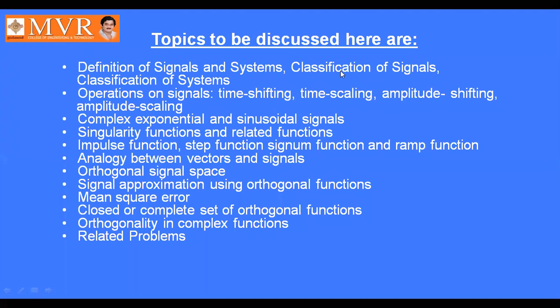Next, complex exponential and sinusoidal signals. Singularity functions and related functions: impulse function, step function, signum function, and ramp function. Next, analogy between vectors and signals. Analogy means there is a comparison or similarity between vectors and signals. Next, orthogonal signal space, approximation using orthogonal functions.